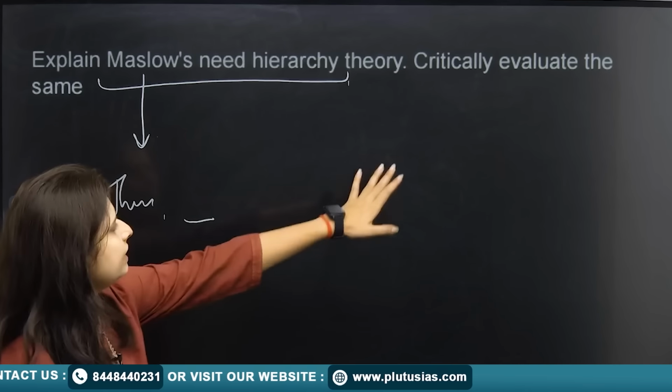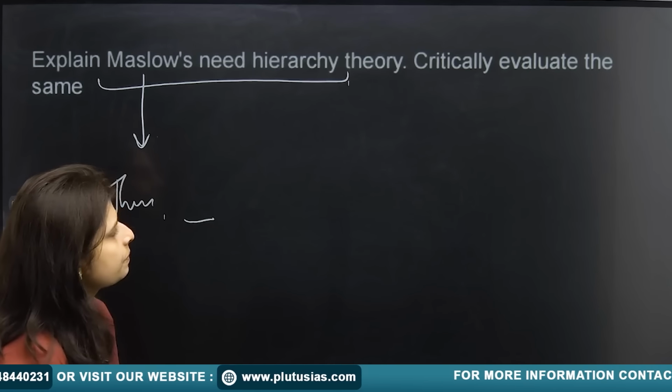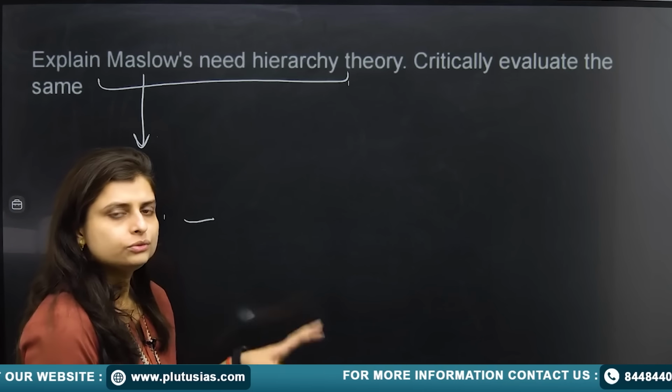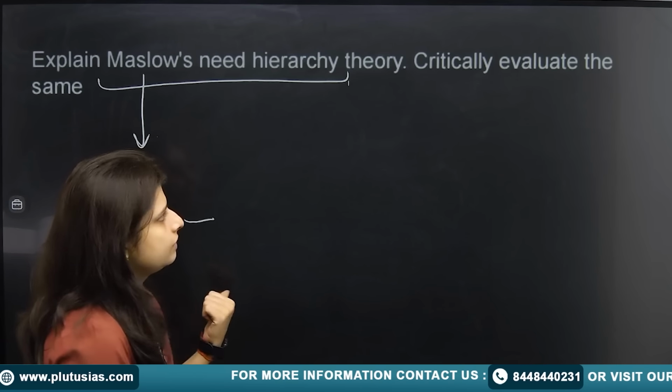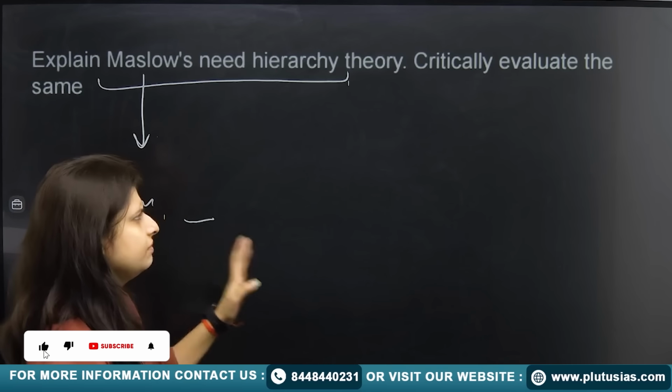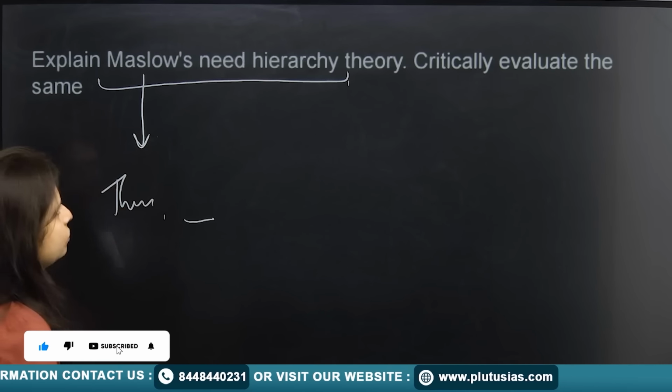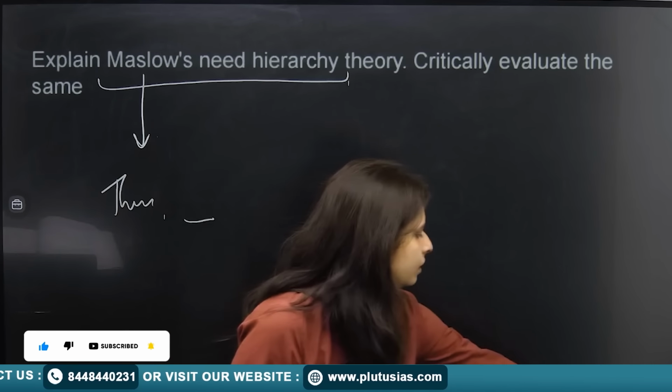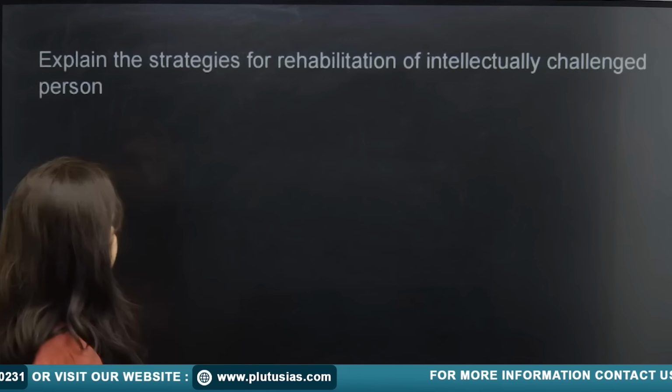Now you have to critically evaluate the same. That means here you are going to write about the various psychologists who are not agreeing with Maslow's theory. So it's a very theoretical question. This could be attempted easily. Let's move on to the next one.